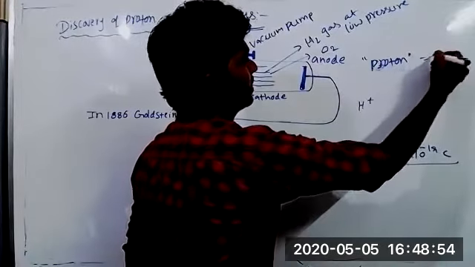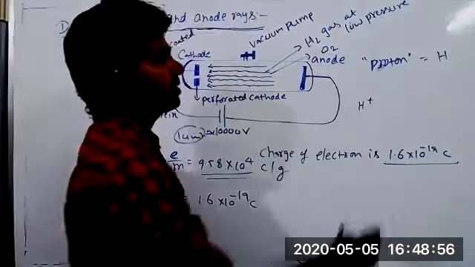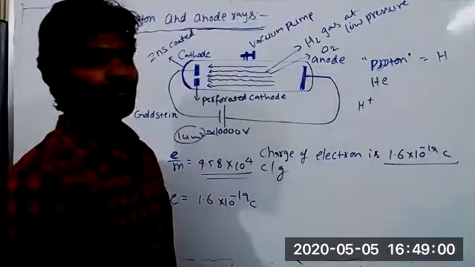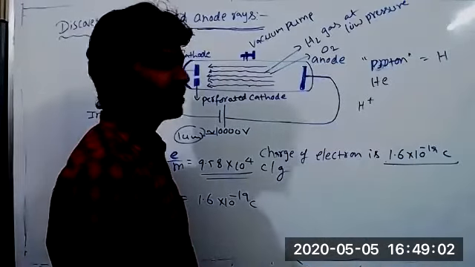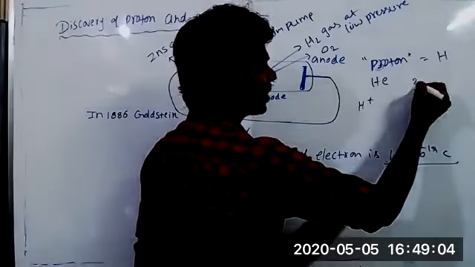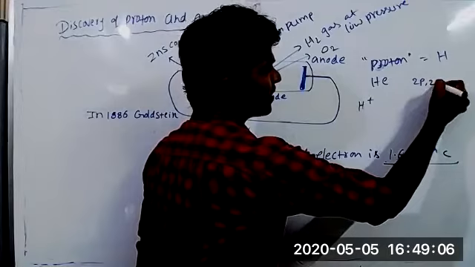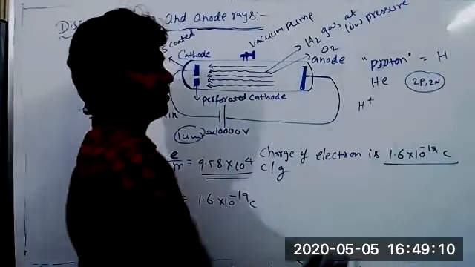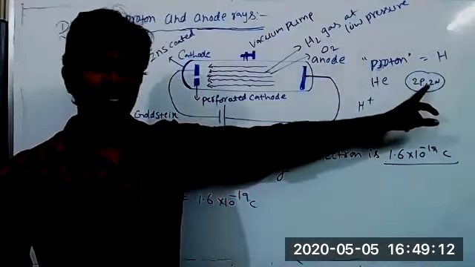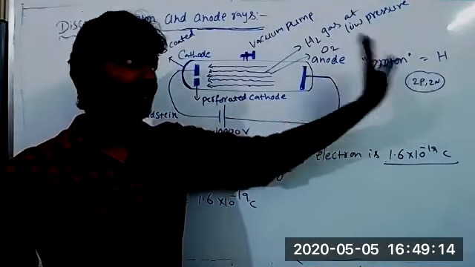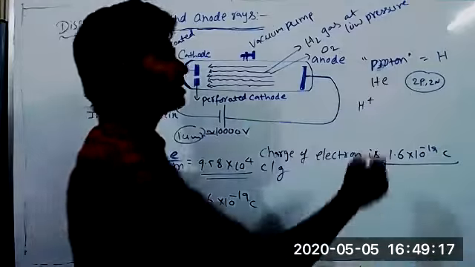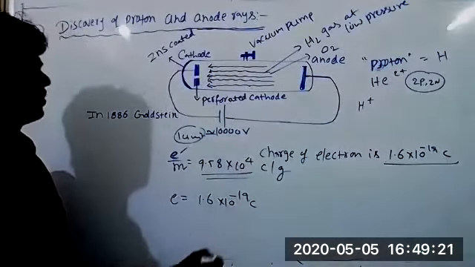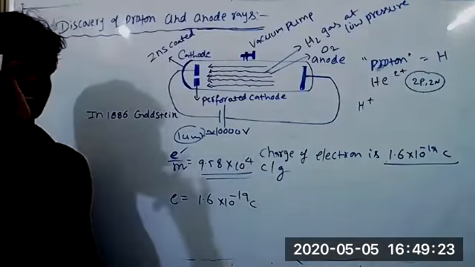Suppose you take helium, it loses 2 electrons. Then 2 protons are left, 2 neutrons also left. So its mass is different now. Mass of the helium particle is different, and charge is also different. Here helium lost 2 electrons, so the charge is 2 plus. So charge changes, mass changes. That's why the E by M ratio also changes.